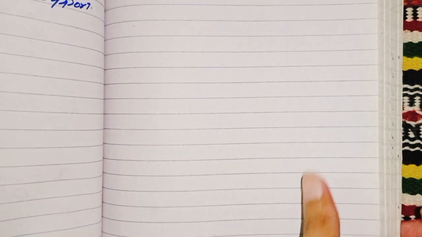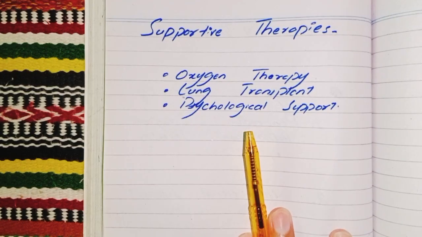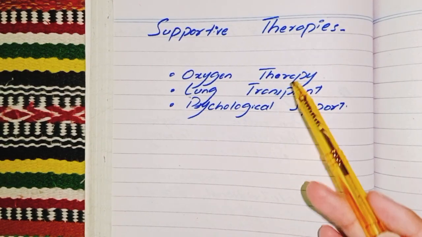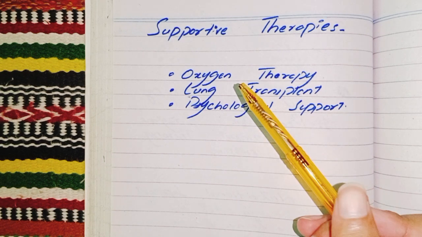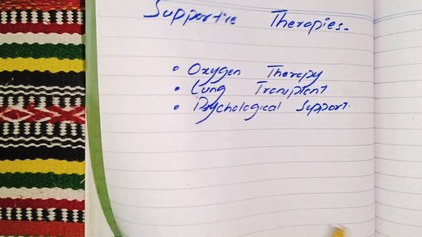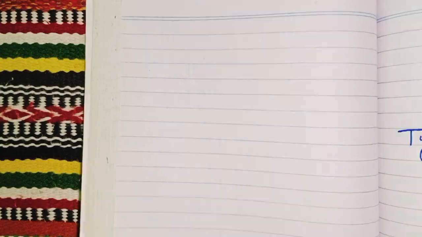And at the last, we talked about the supportive therapies like oxygen therapy, lung transplant, and psychological support. This is all about cystic fibrosis.